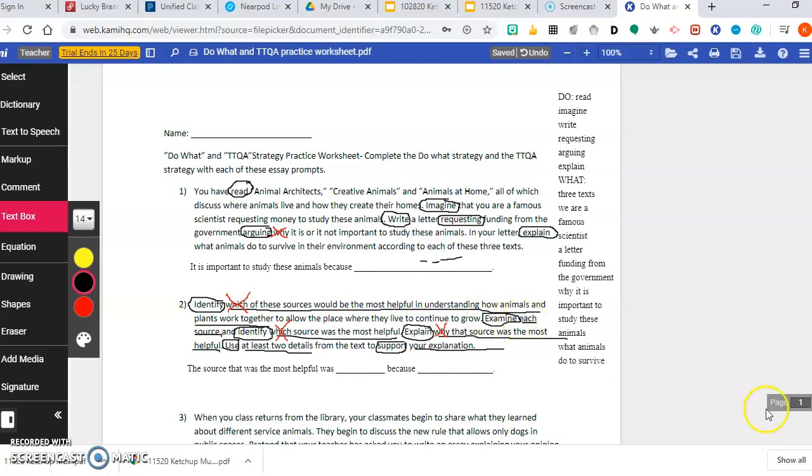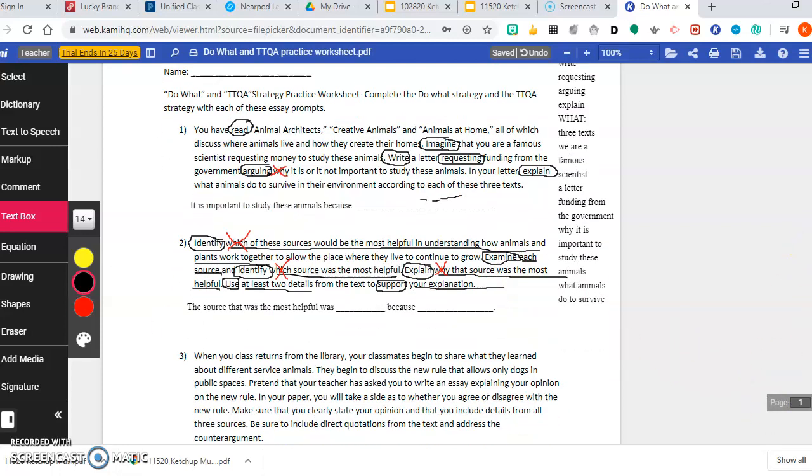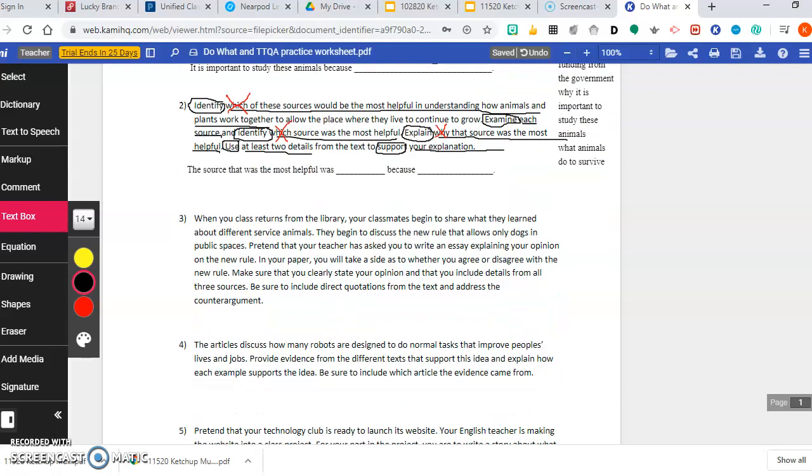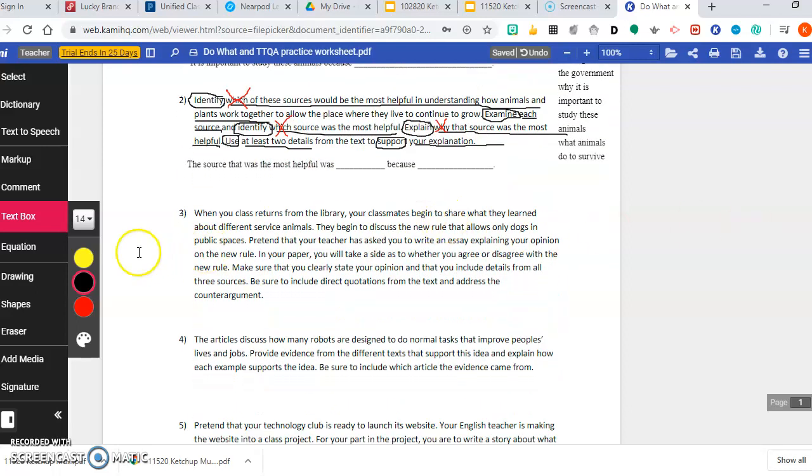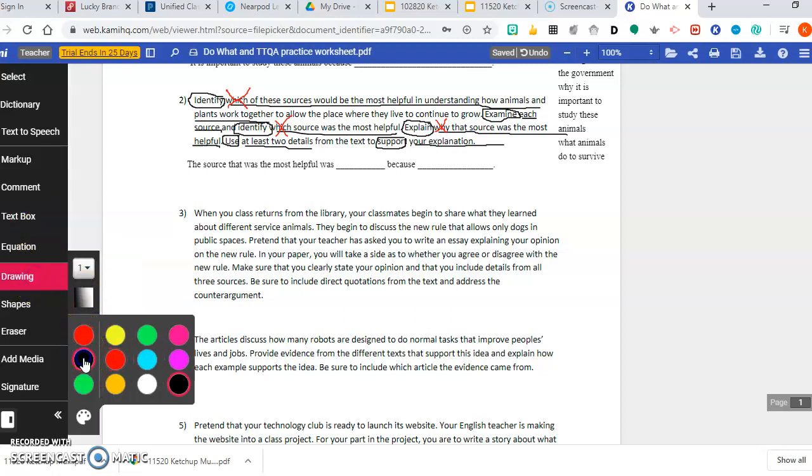So I'm going to scroll down just a little bit. I'm going to go down and do one more. Okay, I'm going to do number 3, and then I'm going to release you guys to do the rest of them on your own. Okay, again, I'm showing you and reviewing with you the TTQA strategy, and I'm really doing it with the hardest prompts that are here.